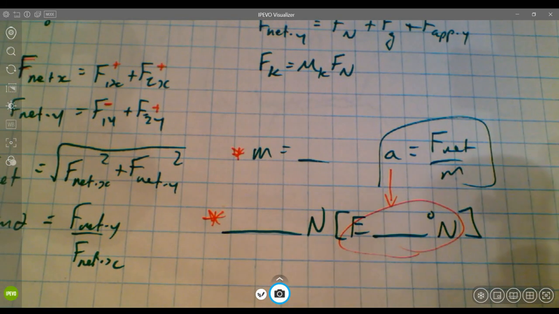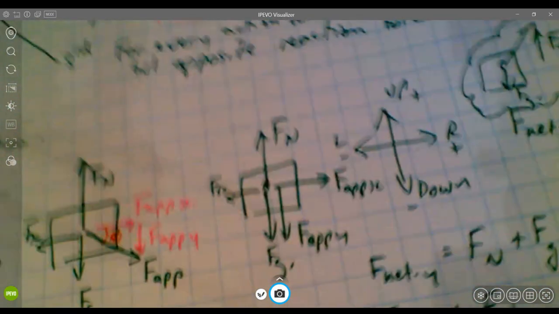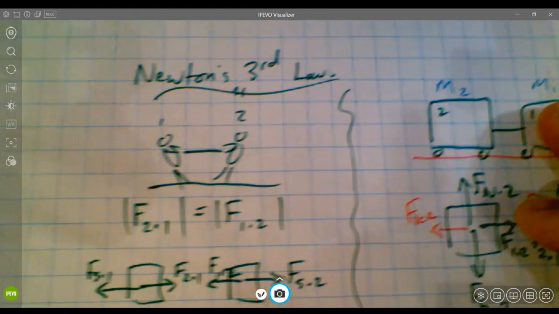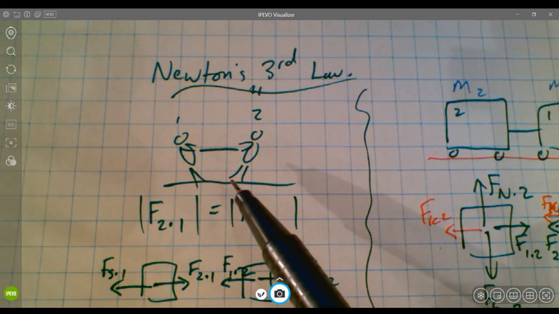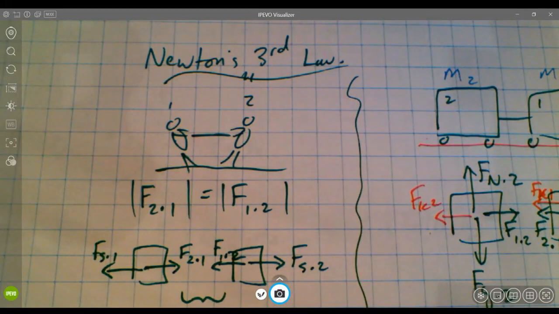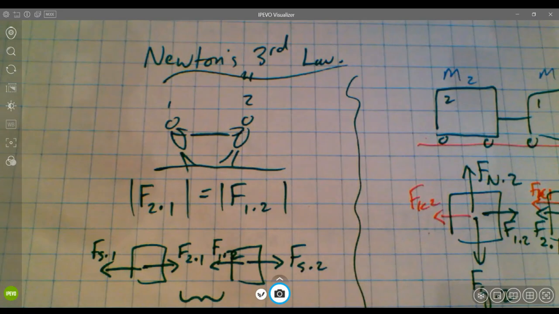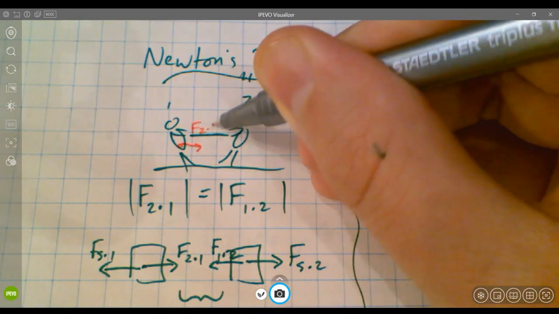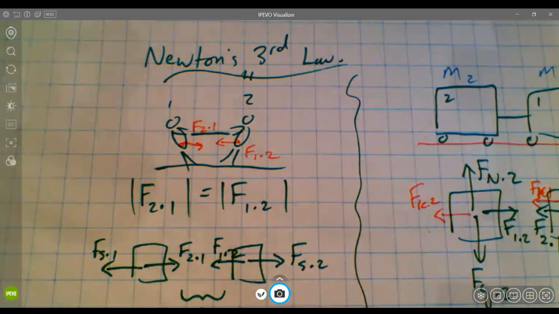All right, so I want to move on to talking about Newton's third law, because that's kind of all Newton's second law free body diagram type conversation. Let's focus on Newton's third law. Remember that in Newton's third law, we talked about things like tug of wars. If we have person one and person two in a tug of war with one another, we could talk about force of two acting on one and force of one acting on two.